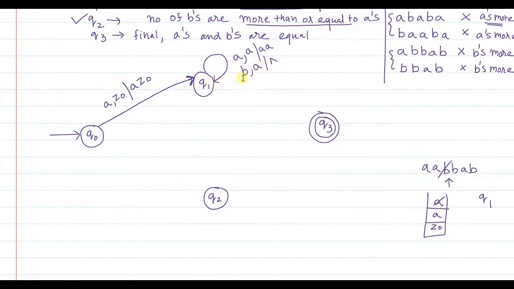but there is no way B is becoming greater than the number of A's. So you cannot go on this particular transition, you cannot go to this state, nor can you go to this state, because when will you reach this state? You will reach this state only when there is nothing remaining to be read and the stack also should be empty. That means all A's are cancelled with an equal number of B's. So you will reach the final state only after ensuring that the number of A's and B's are equal, right? So that's why you remain in this state.